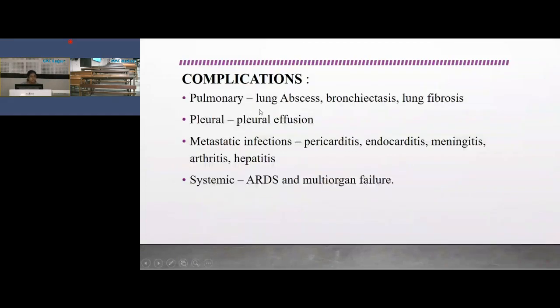Then complications of community acquired pneumonia. Pulmonary are lung abscess, bronchiectasis and lung fibrosis. Pleural is pleural effusion. Metastatic infections are pericarditis, endocarditis, meningitis, arthritis and hepatitis. Systemic are ARDS and multi-organ failure.